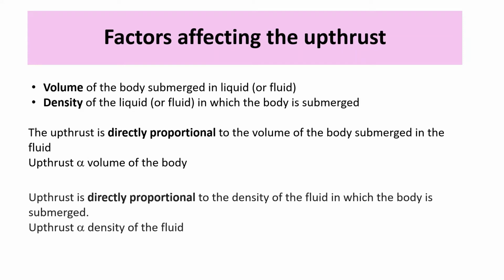I hope you understood upthrust and the reason for upthrust. Now let us learn the factors affecting this upthrust. The first factor is volume, the volume of the body submerged in the fluid. The second factor is density, density of the liquid or the fluid in which the body is immersed. You can easily remember these factors. The upthrust is directly proportional to the volume and it is also directly proportional to the density.